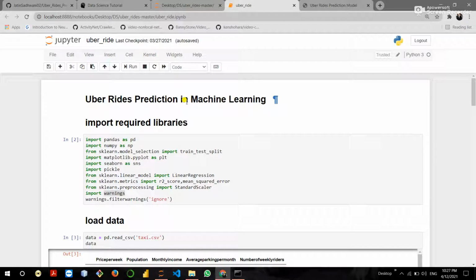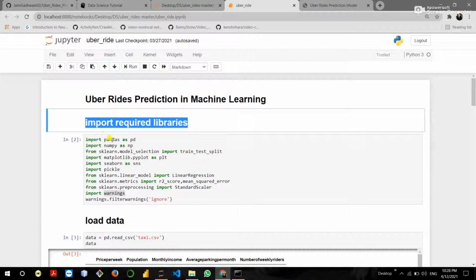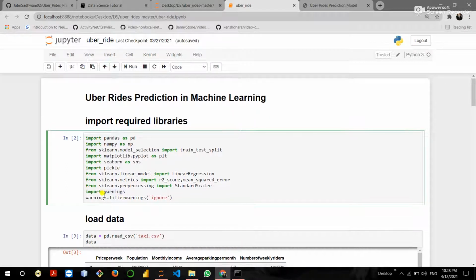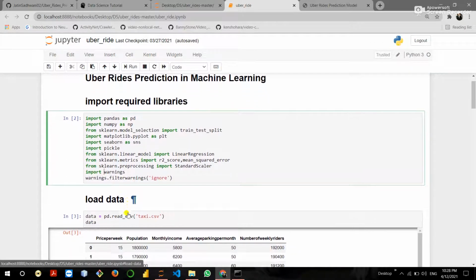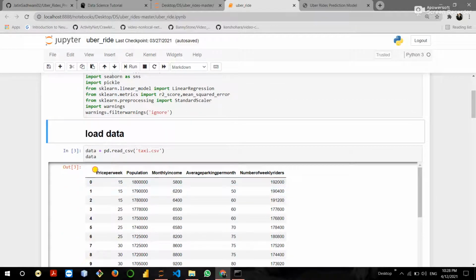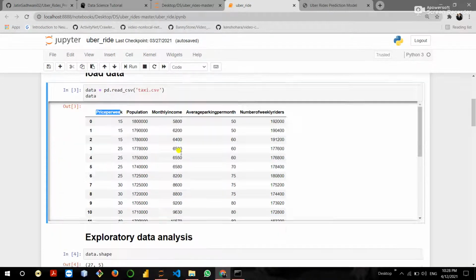The first step is to import required libraries like pandas, numpy, train test split, seaborn, matplotlib, warnings. Warnings is used to ignore the warnings. Okay, and other libraries. Then loading the data like price per week, population, monthly income, etc. These all are my features.